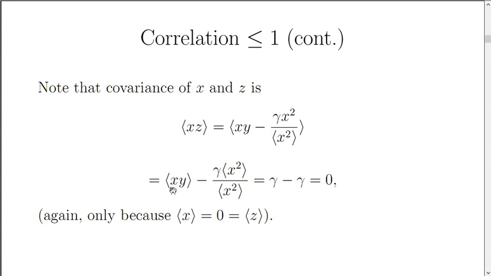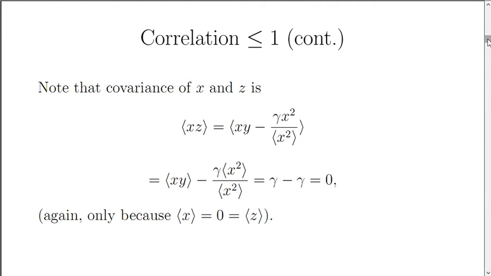Well, the expected value of xy is just gamma. That's how we defined gamma. And this quantity, the expected x squared, is going to cancel out, and it's going to give us gamma. So if we subtract gamma from gamma, we'll get 0. So the expected value of x times z is 0, which means that the covariance of x and z is 0.